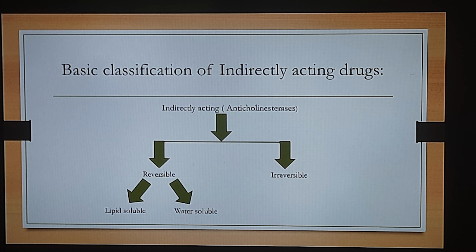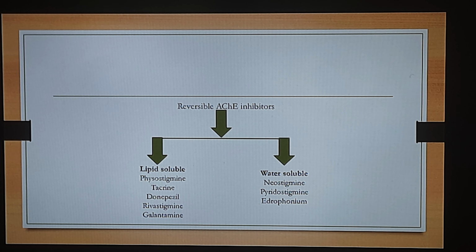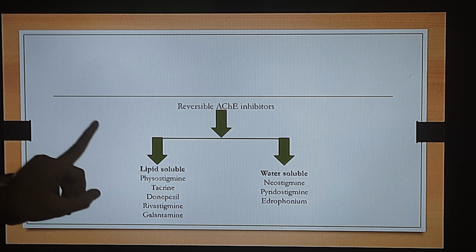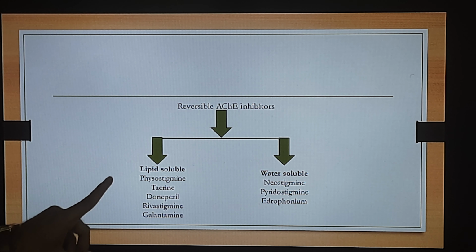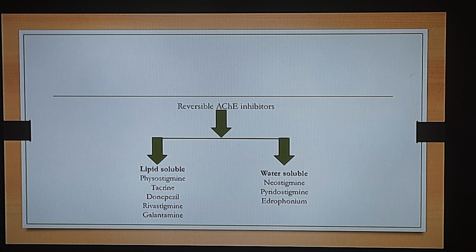Now when we talk about the basic classification of our indirectly acting drugs, we can classify these drugs into two important categories. The very first one is reversible and the second one is irreversible. Reversible can be further classified into lipid soluble and water soluble. Now what are the important examples of our reversible acetylcholinesterase inhibitors? We have lipid soluble drugs, for example physostigmine, tacrine, donepezil, rivastigmine and galantamine.